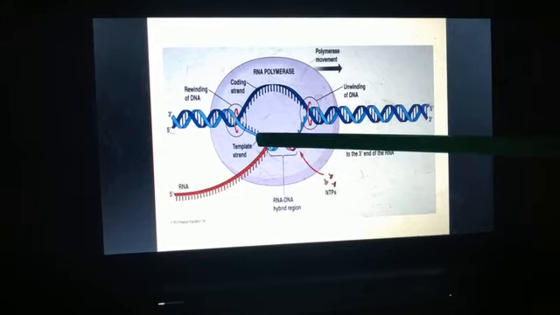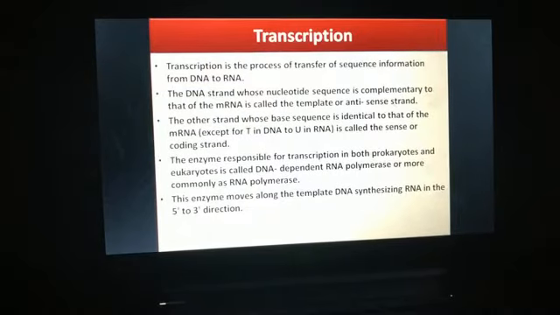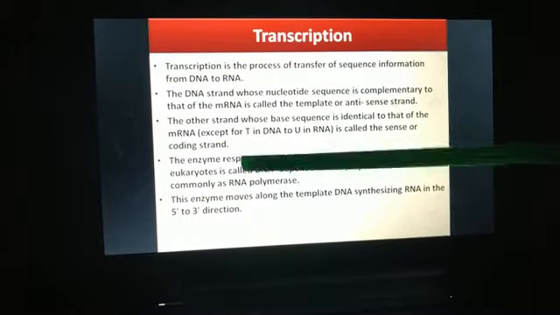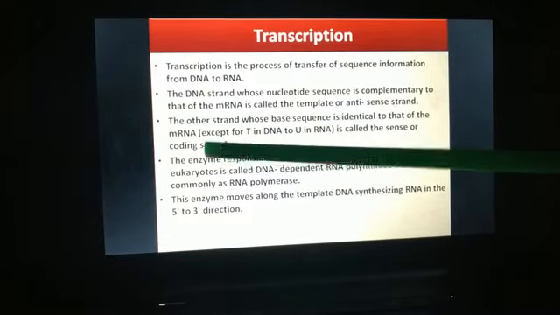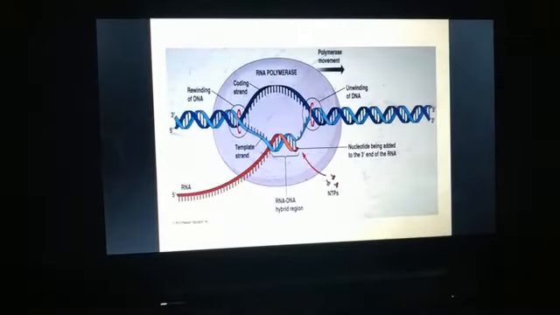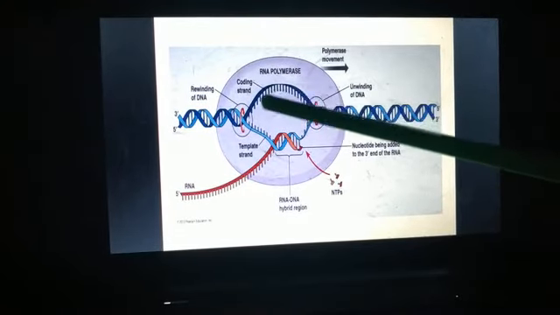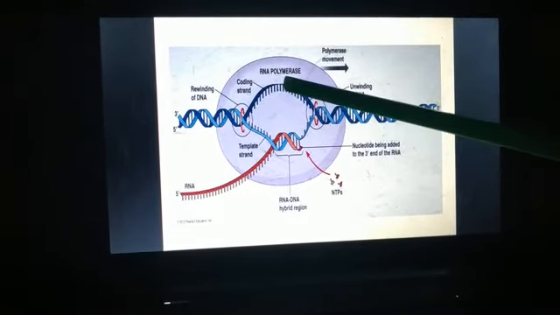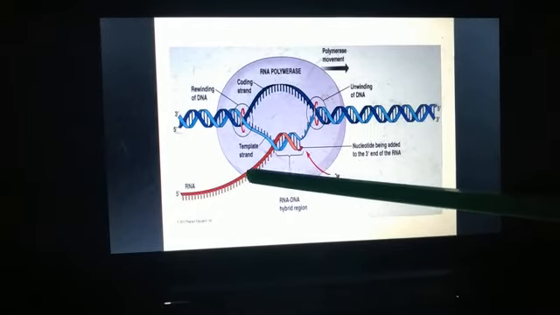And this strand was our template strand, non-coding strand and antisense strand. So the coding strand is identical to that of mRNA. The sequence of ATGCs will be identical to that of this RNA that has been